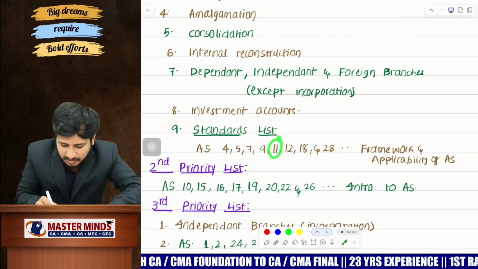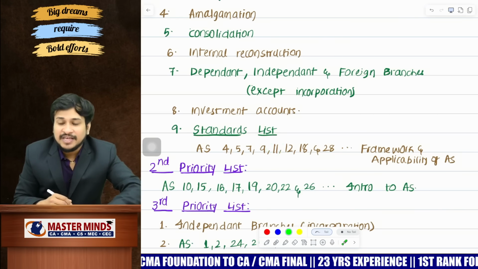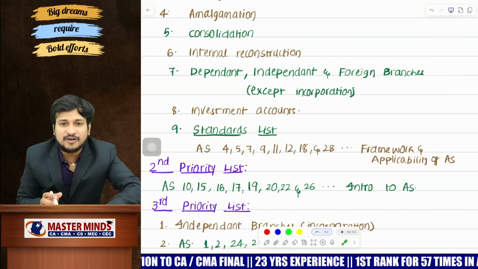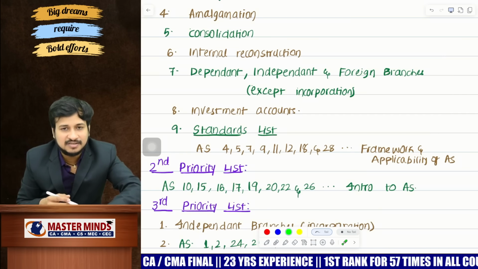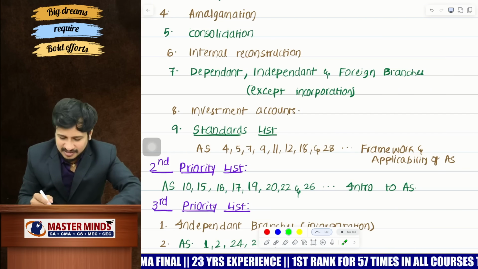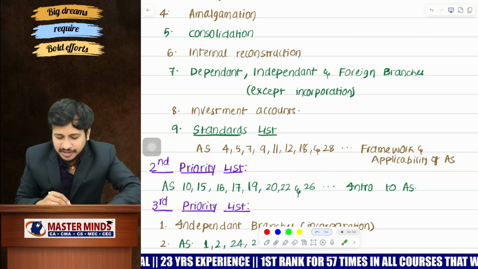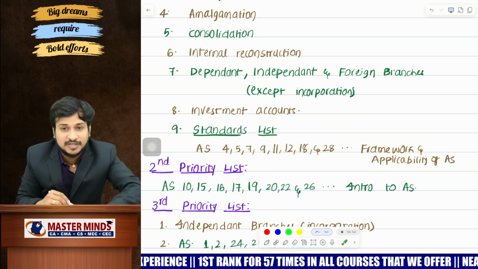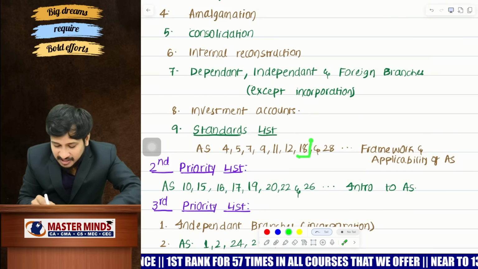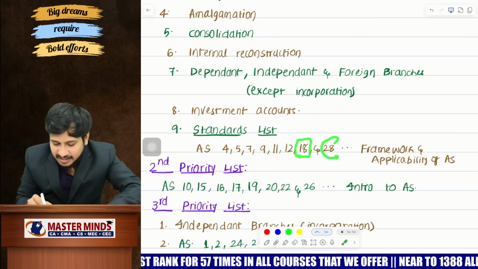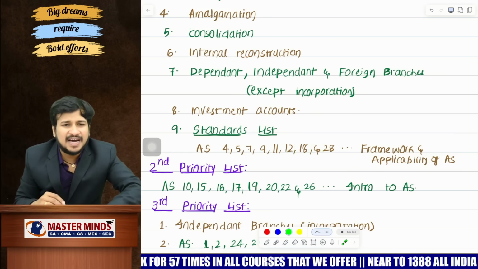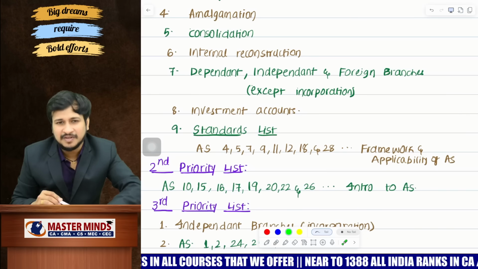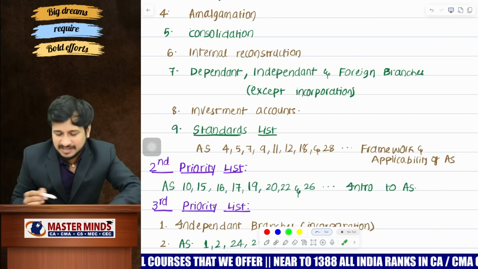And the next one is AS 11. If asked, we are expecting a question either from hedging or speculation. If not, of course, foreign currency transactions or paragraph number 46A. And AS 12, concentrate on the accounting treatment. AS 18, concentrate on the provisions, especially the disclosure requirements. And AS 28, he might ask a question. Of course, he had already asked a question in the recent attempts, but somehow I am expecting it once again, that's it.